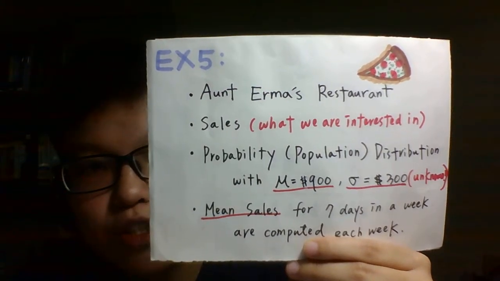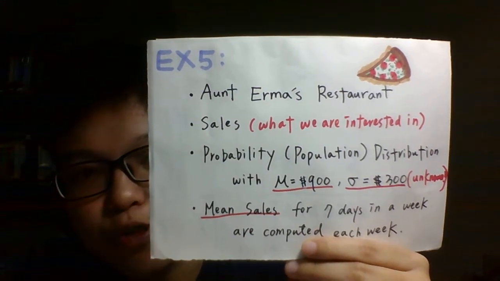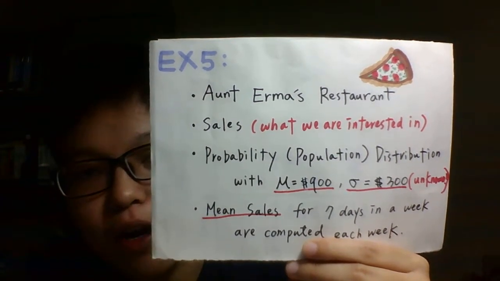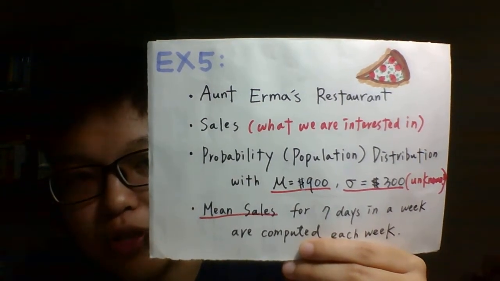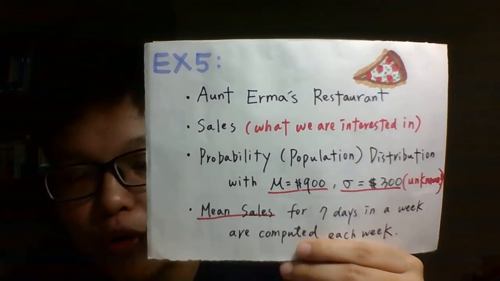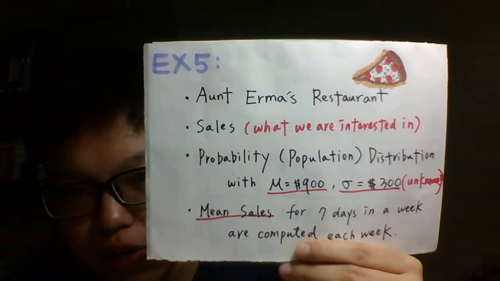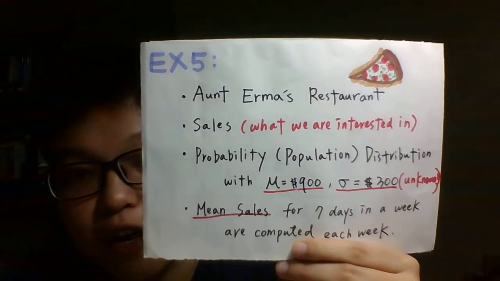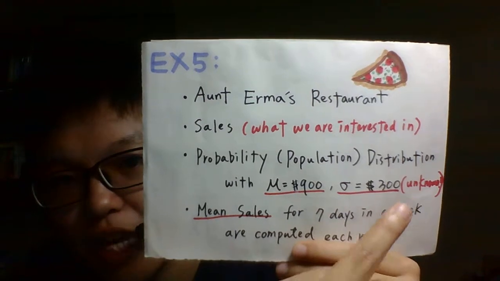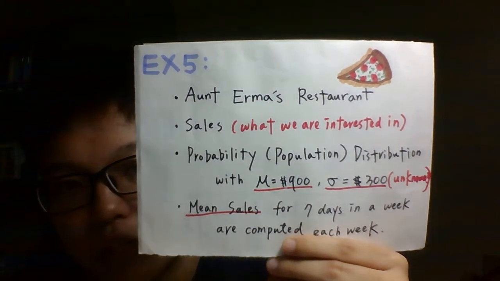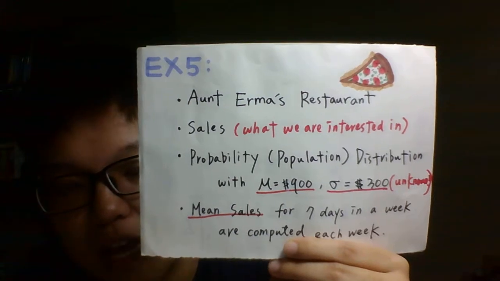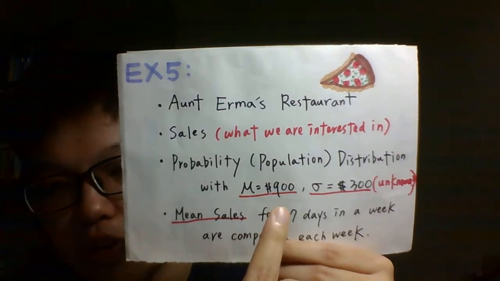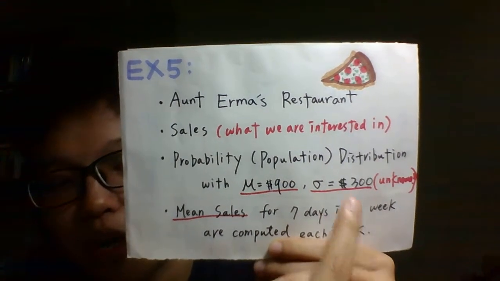This is about Aunt Alma's restaurant, which is famous for its pizza. Like most businessmen, Aunt Alma is really interested in the sales of her restaurant, so she kept recording the daily sales. In all the past records she made, she found that the sales follow a certain probability distribution. In this example, this is the population distribution, and it has a mean equal to $900 and a standard deviation equal to $300.